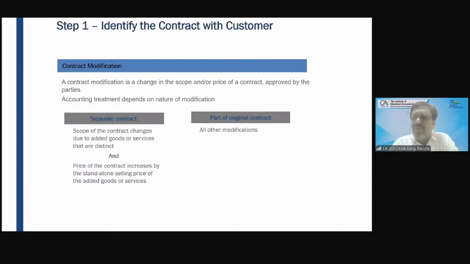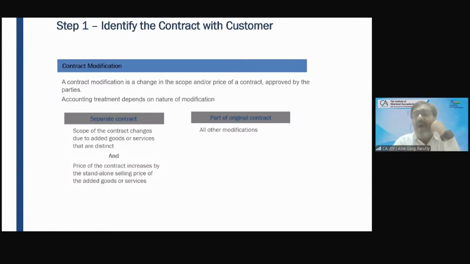It's a contract modification, a change in the contract. So what is the contract modification? Contract modification is a change in the scope or price of the contract approved by the parties. So either when the scope is changing or when the consideration is changing, it is considered as a contract modification. Okay.